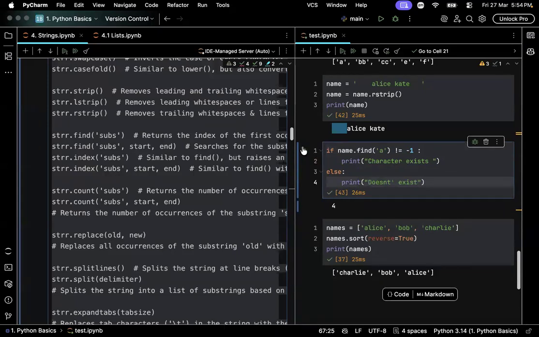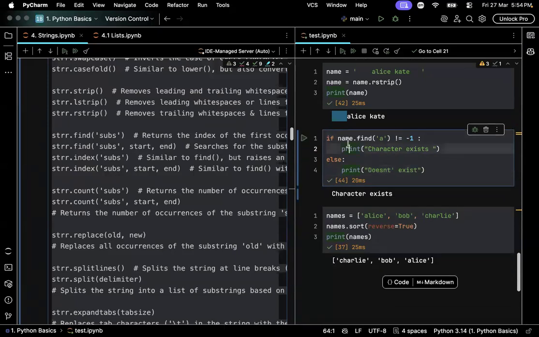See, the find can also be used with multiple characters. Here I am just checking whether a single character is in a string, right? But it can be used to check substrings too. Let me check whether LS exists in the string continuously, not scattered, like A exists, then L exists somewhere else.